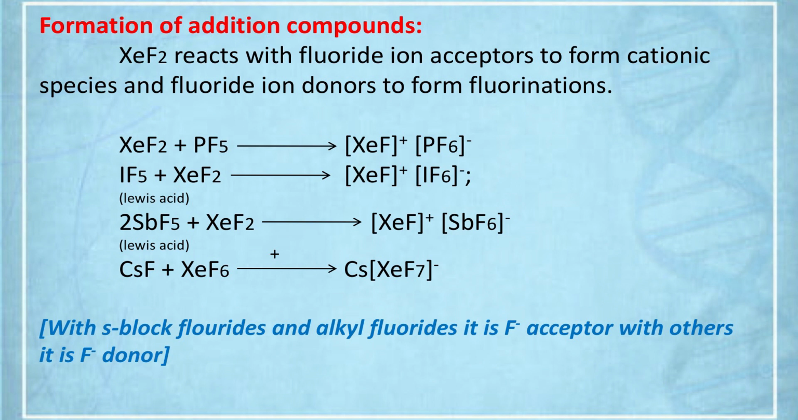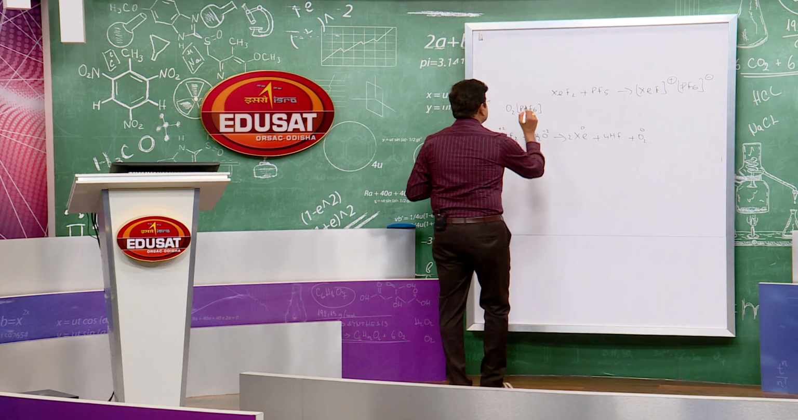So with S block fluorides and alkali fluorides, it is an F minus acceptor. With others, XeF2 is an F minus donor. So here XeF2 is an F minus donor in the reactions displayed on the TV screen: with PF5, F minus donor; with IF5, F minus donor; with antimony pentafluoride, F minus donor. But see, with cesium fluoride, see the reaction displayed on your TV screen. Cesium fluoride, what compound is formed?